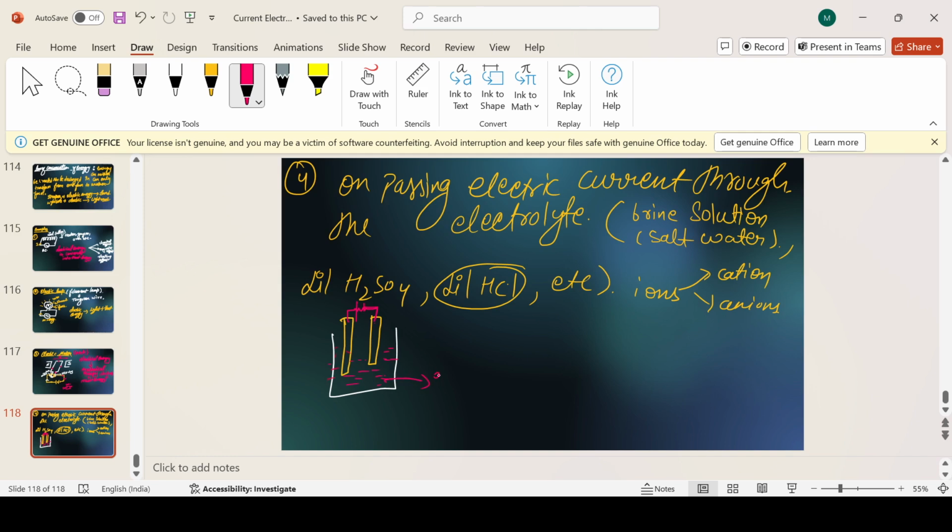This solution is called the electrolyte, and these are the electrodes, one of them is the cathode, another is the anode, and we have supplied some battery here. Then the reaction starts to take place.